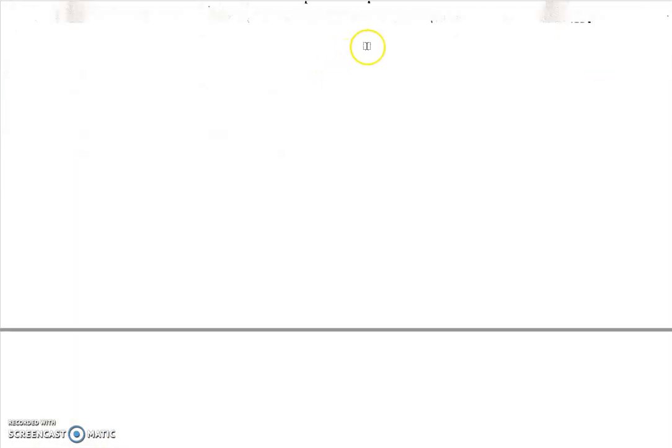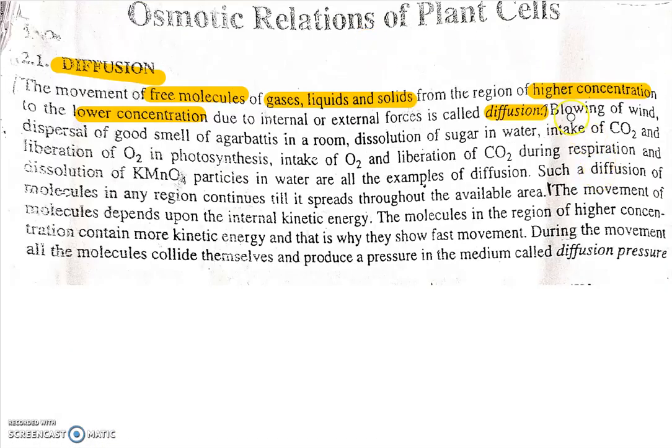There are other examples we will see: blowing of wind from high concentration to low concentration, and dispersal of the good smell of agarbattis in a room. In agarbattis there is a high concentration of substances. When we burn them, their smell spreads in the room, which means the room has a low concentration.